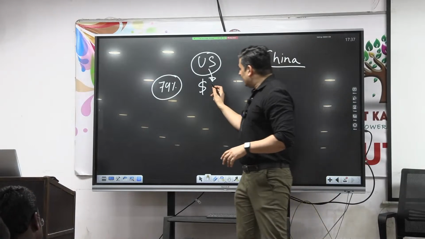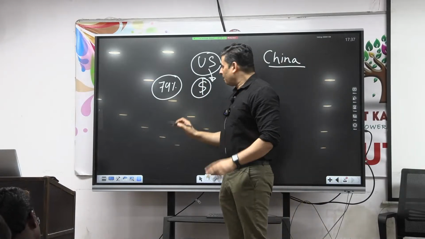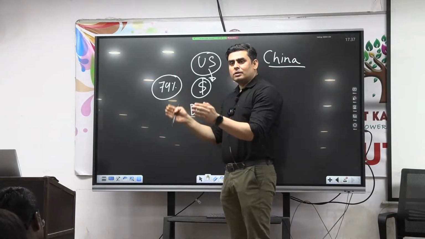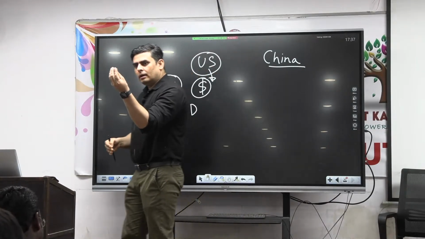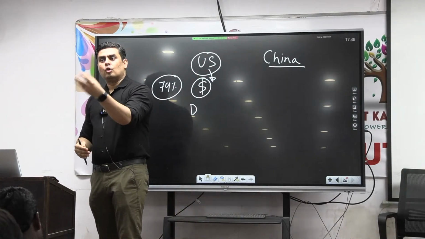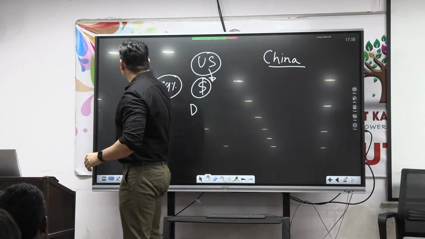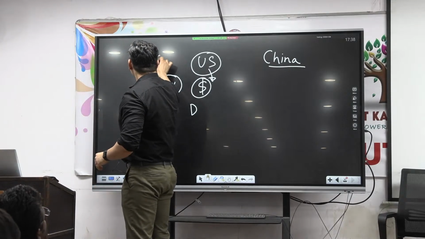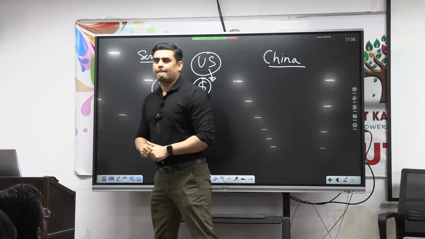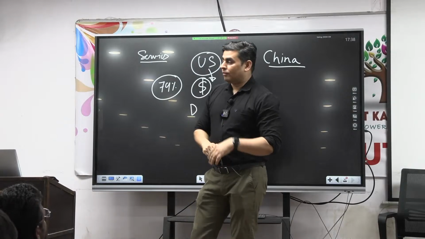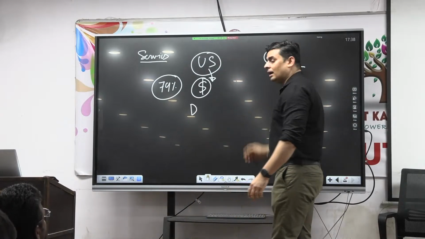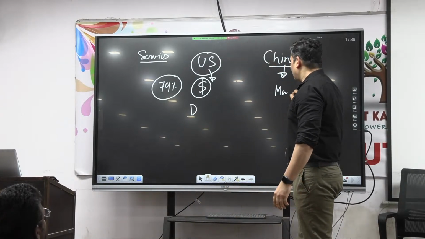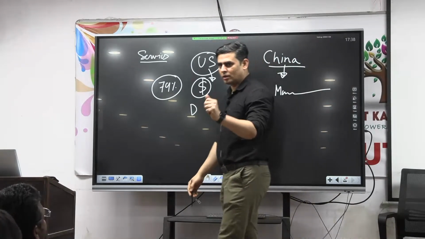So their currency is a dominant currency. Plus they are also a center of global demand, especially when we talk about what? Services. Whereas China is a hub of what?